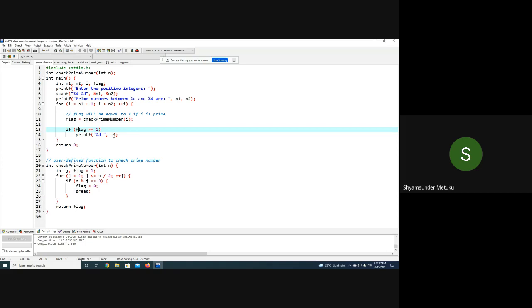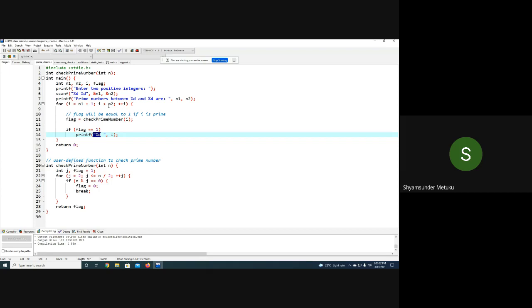What is the value of i? Is it not 3? i equal to 3 only, no? You are passing it here. When the first time i is equal to n1 plus 1, 2, I have entered. So is 3 a prime number or not? Yes. So 3 is going to be printed. After that, i plus plus becomes 4.